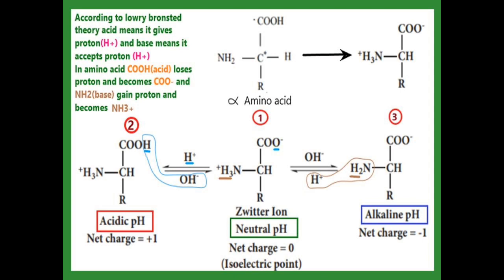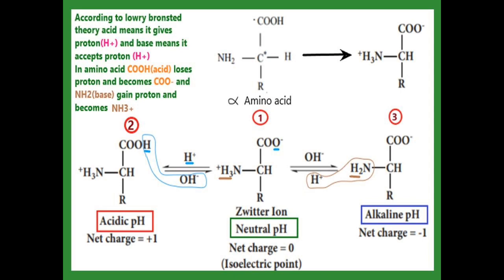I indicated in blue color that COO minus attracts the H plus, so that the COO minus now changes to COOH in the second diagram, but the NH3 plus is acidic. So this one is called acidic pH because we are adding acid. Adding acid means H plus, which indicates that it is an acid. Here the net charge is plus 1 because there is only NH3 plus, there is no minus.